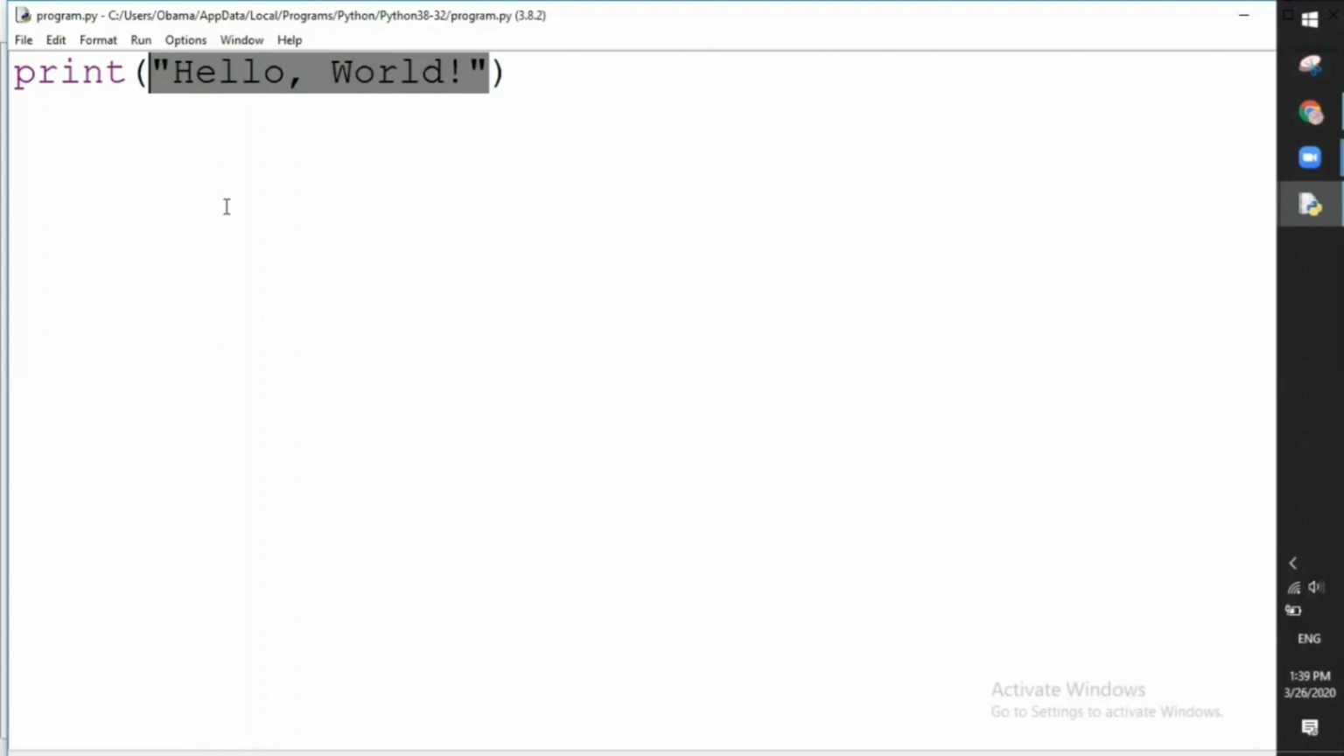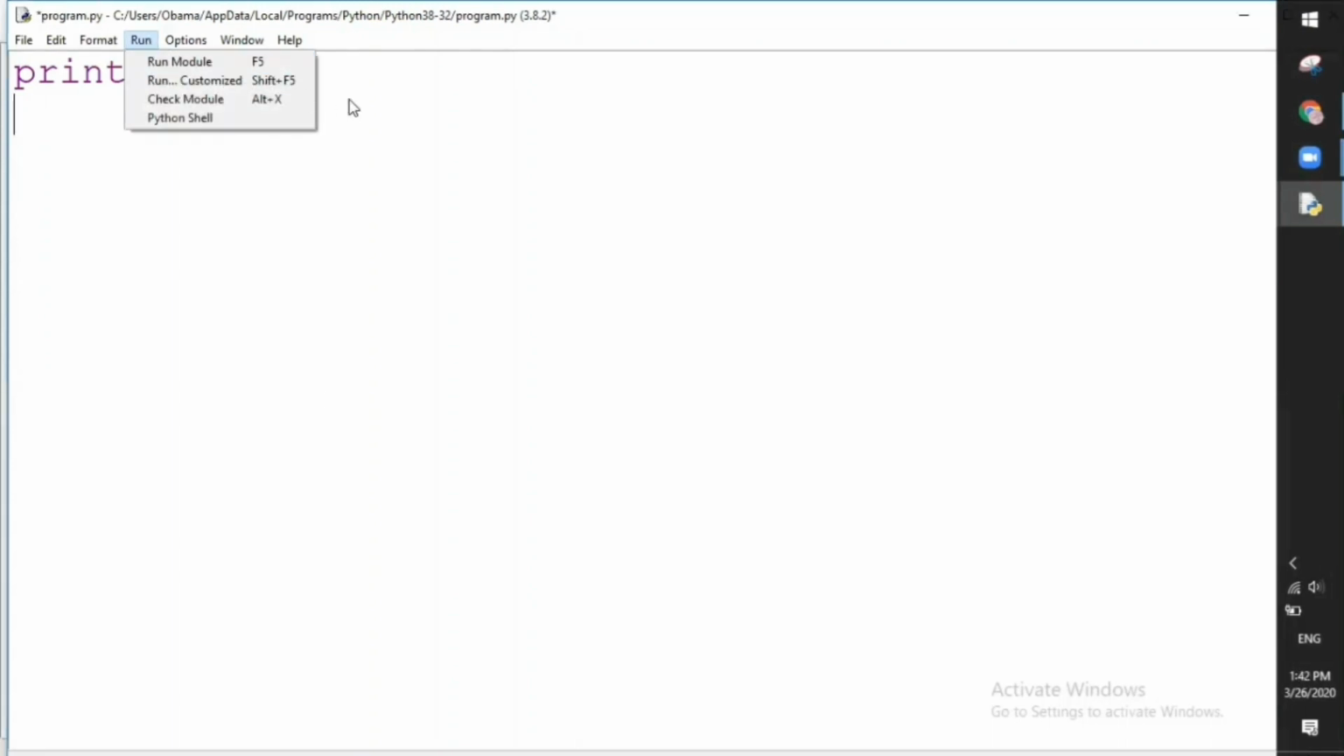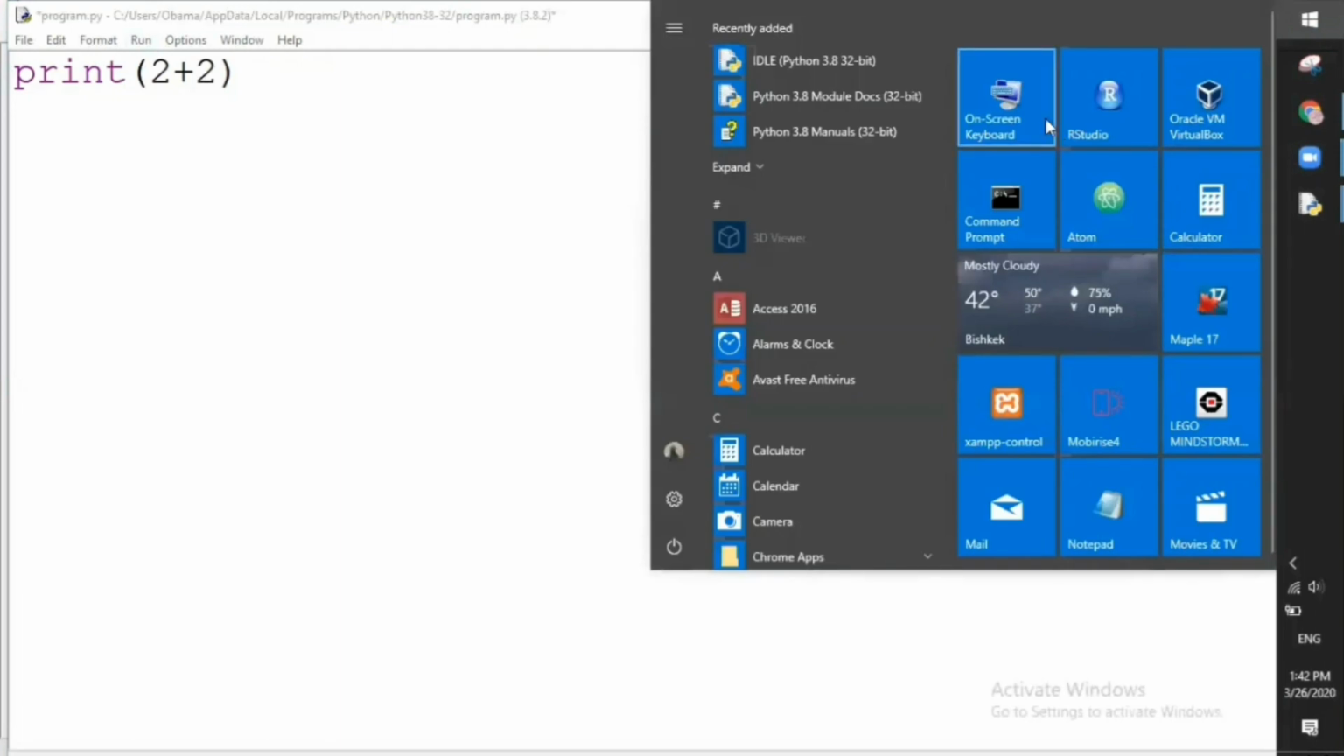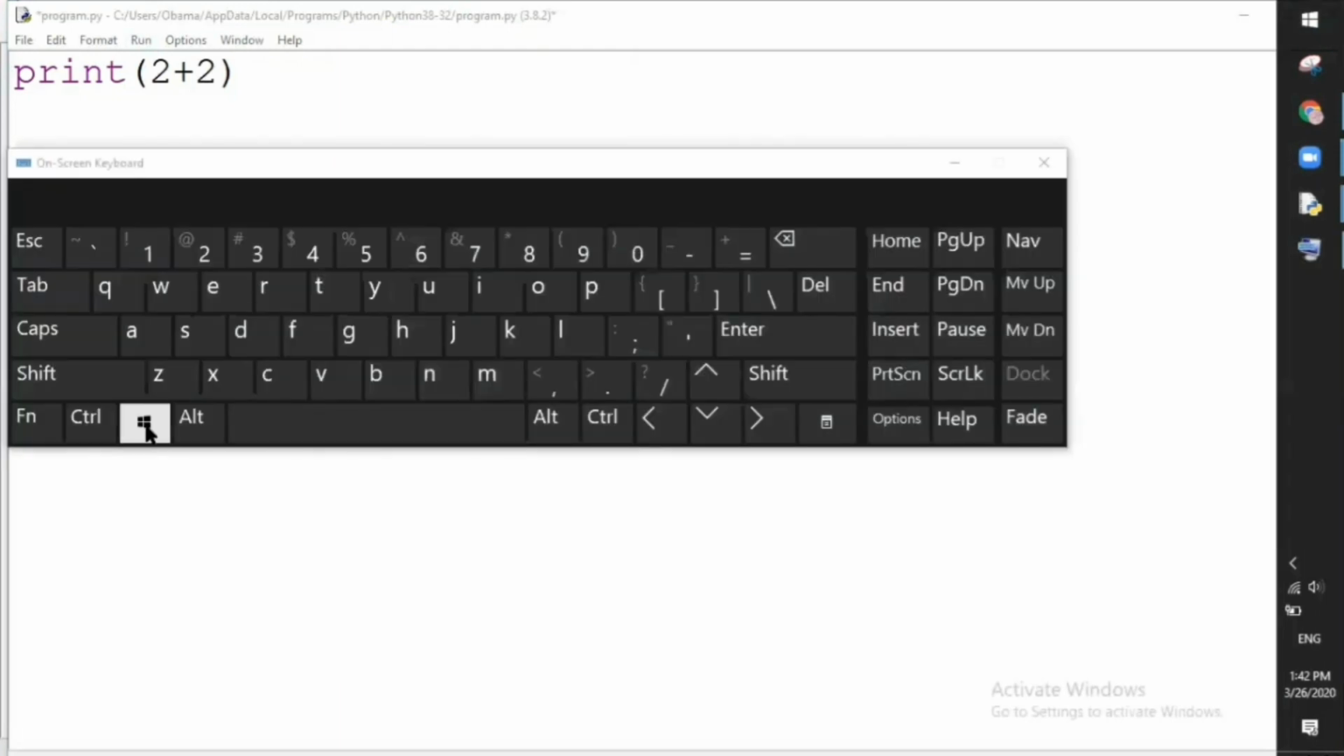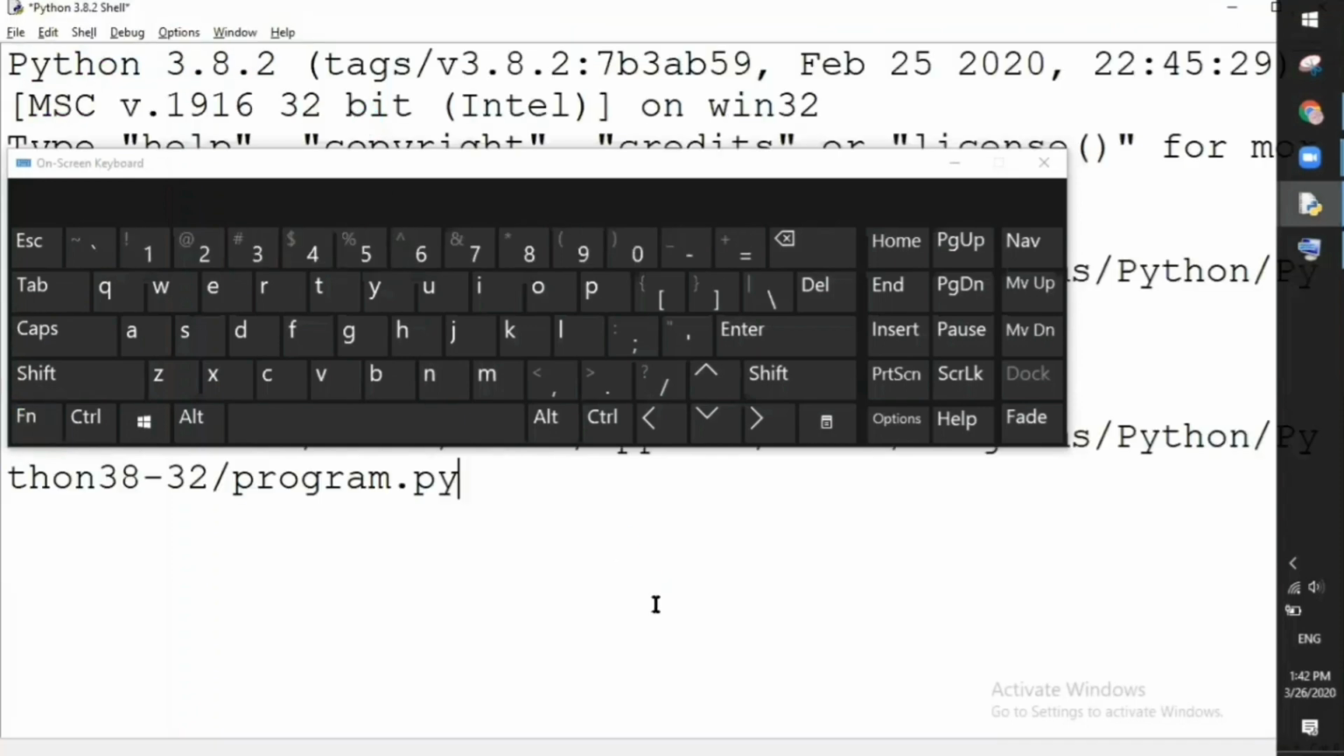So let's try next. Let's try what we have done before. So 2 plus 2. We have to run this to see the result. And we can use F5 to do that. Okay, so the result is 4.